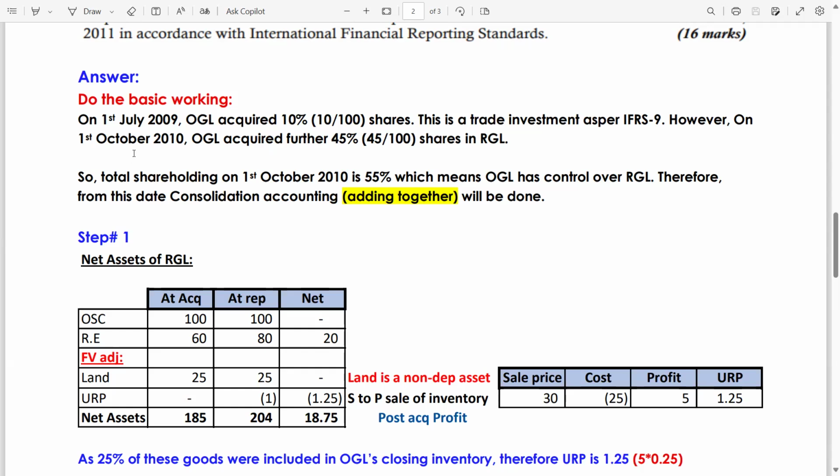However, on 1st October 2010, OGL's parent company acquired a further 45%. How 45%? 45 is the face value of the shares divided by the number of shares in RGL. So the total shareholding on 1st October 2010 is 10 plus 45, 55%, which means OGL has control over RGL. Therefore, from this date, consolidation accounting, adding together, will be started.